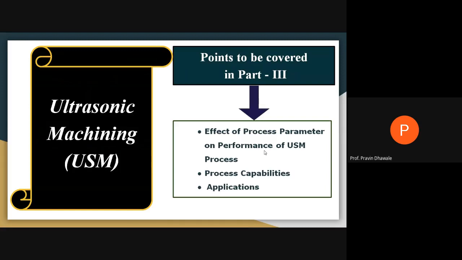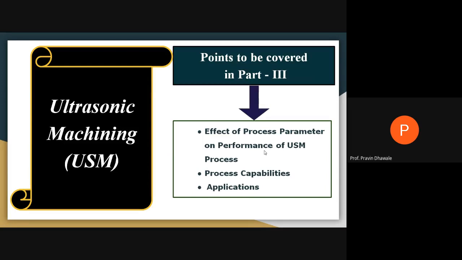Now this will be the third part. In this third part of ultrasonic machining, we will cover the effect of process parameters on the performance of the ultrasonic machining process and what the process capabilities are in case of ultrasonic machining. And last, we will focus on the applications of ultrasonic machining.